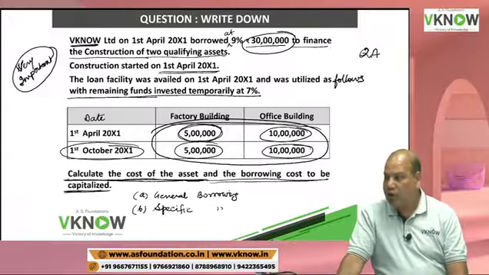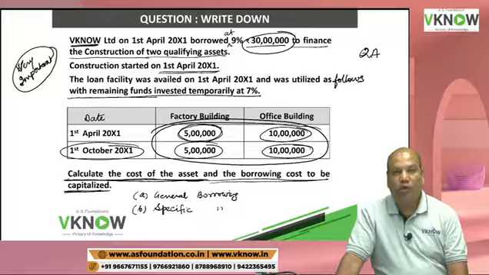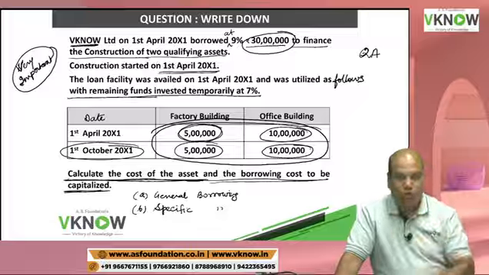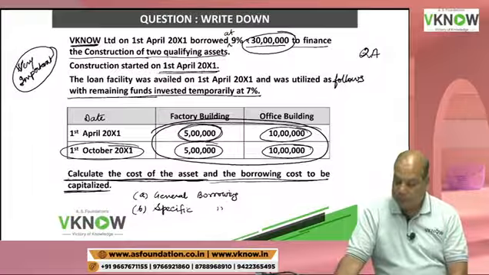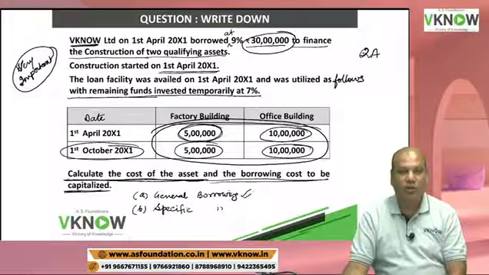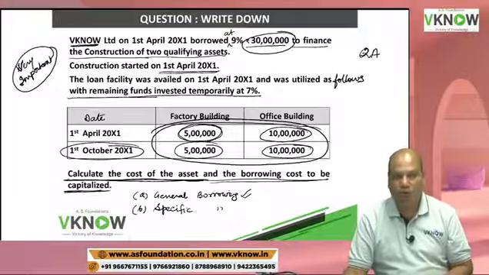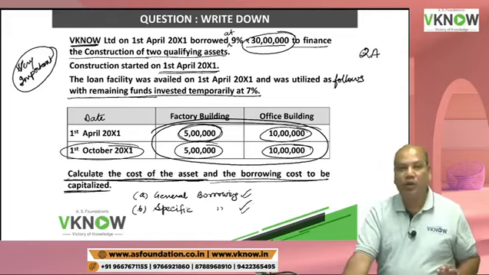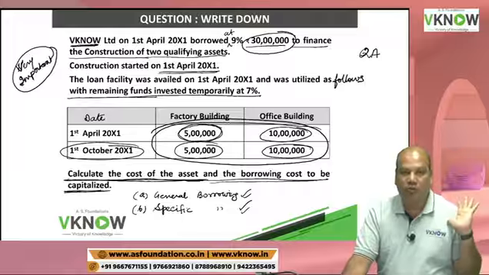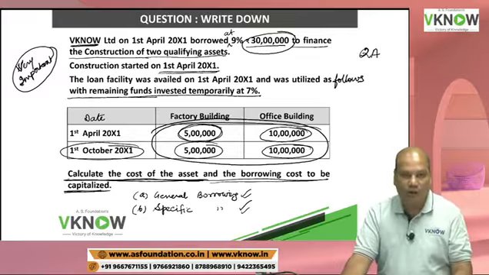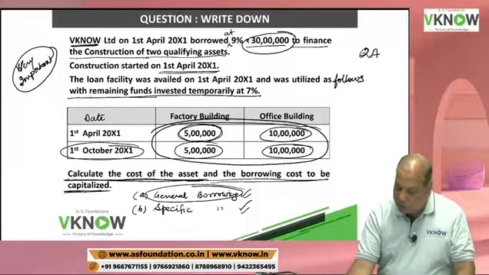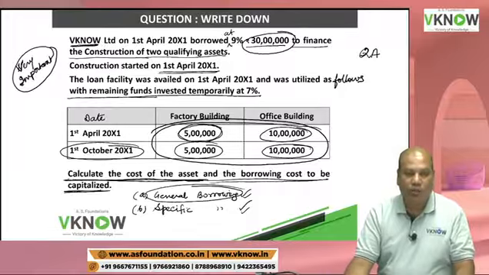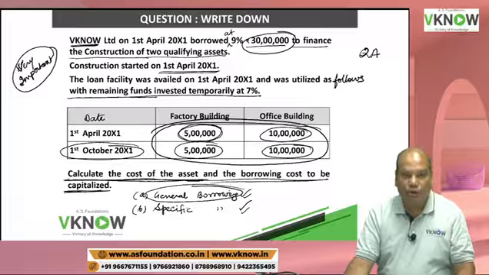Although this question looks like a specific borrowing case, I will solve this question two times. Why? Suppose the problem says it is a general borrowing, how are you going to deal with that? Or let us suppose specifically it is given in the exam that this is a case of specific borrowing, then how you are going to deal with that? If it is a general borrowing, then I will have to calculate the weighted average borrowing cost rate.